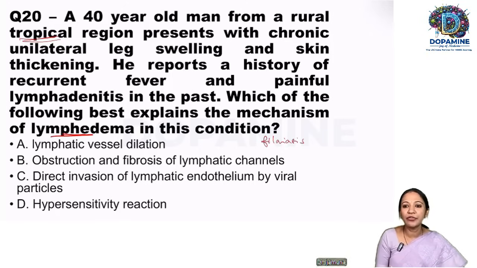So what is the mechanism that explains lymphedema in this patient? Okay, lymph vessel dilatation? No, it is lymph vessel obstruction. Obstruction with fibrosis of lymphatic channel. Yes, it is the response. Direct invasion of lymphatic endothelium by the viral particle, virus has nothing to do here. Hypersensitivity. See, hypersensitivity can occur because of the parasite, but that will not cause a lymphedema over here. So I'm ruling out this option also. Lymphedema is because of obstruction and fibrosis of the lymphatic channels.